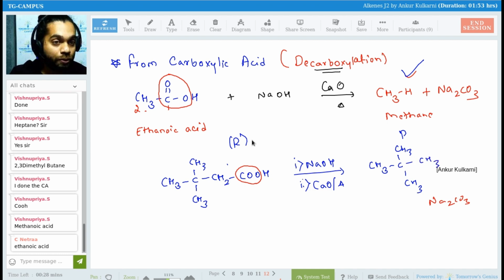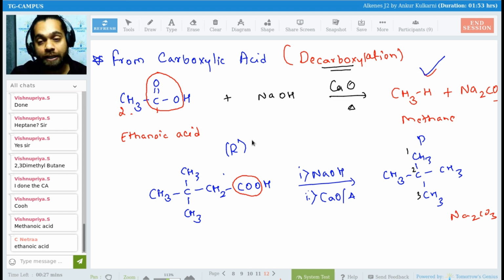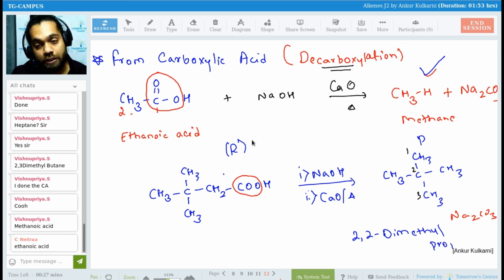So what is the name of this, Mukeshwaram? 1, 2, 3. Three carbons means propane. On the second carbon, you have a methyl group. So 2,2-dimethylpropane. Is it clear, everyone? Come on, give me yes or no.